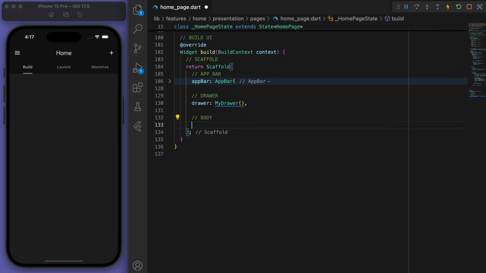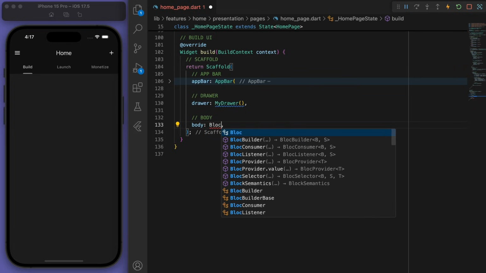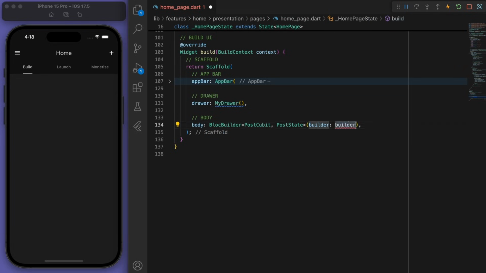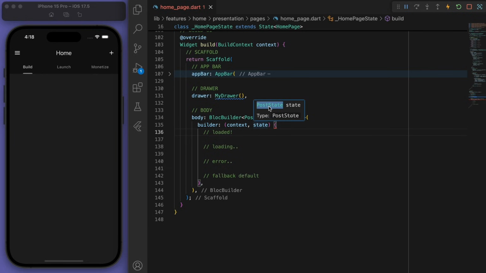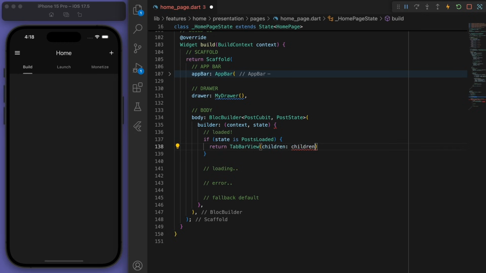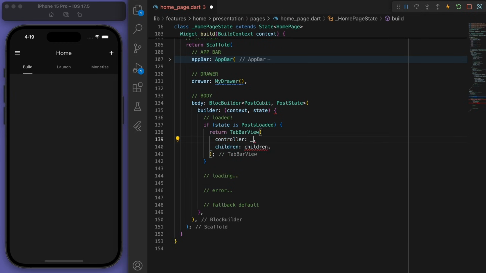So in our body, we can go to our block builder. And we have these different states. So we've got the loaded state. So if it's loaded, then we can return our tab bar view, right? Which is probably a good idea to just separate this widget out.